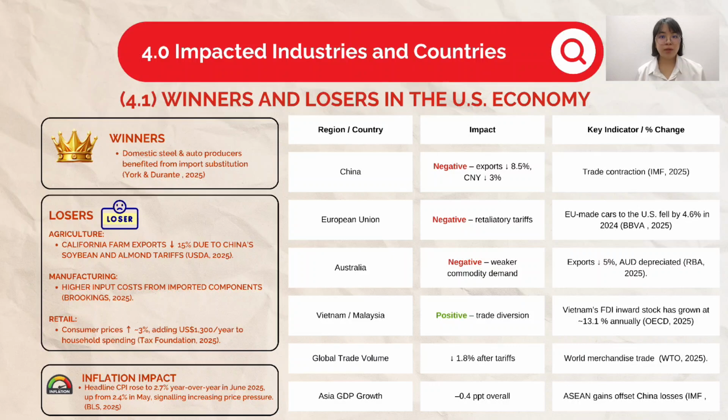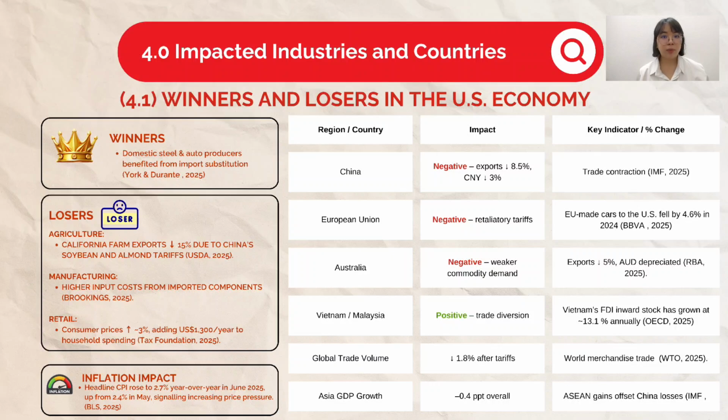In the US, the effects of Trump's 2025 tariffs are mixed. Some industries benefited, while others bore the brunt. On the winning side, domestic steel and auto producers gained from import substitution and local demand, but most sectors lost out. Agriculture took a major hit. California's farm exports fell by 15% after China's retaliatory tariffs on soybeans and almonds. In manufacturing, higher input costs from imported components squeeze profit margins.